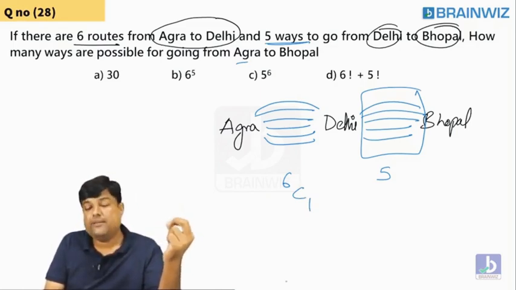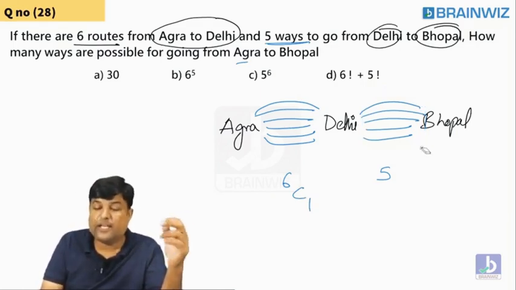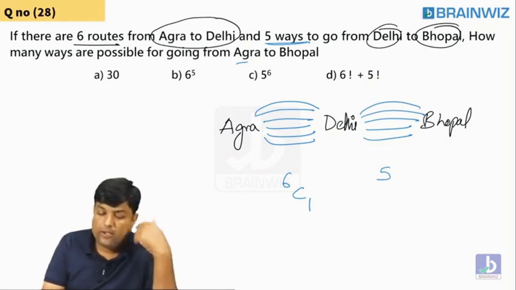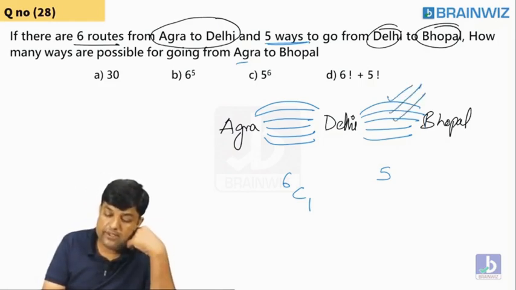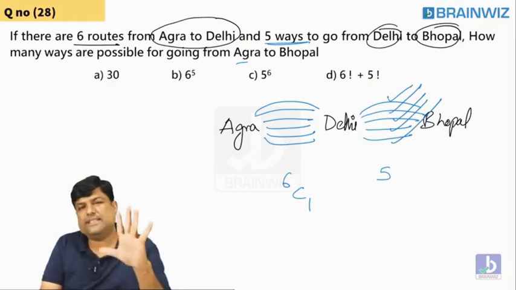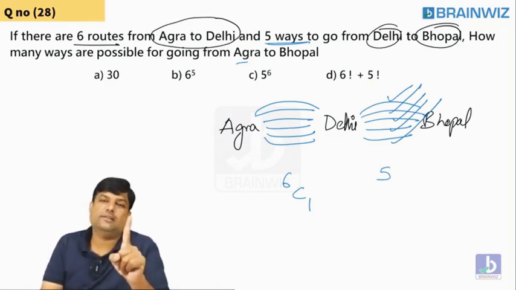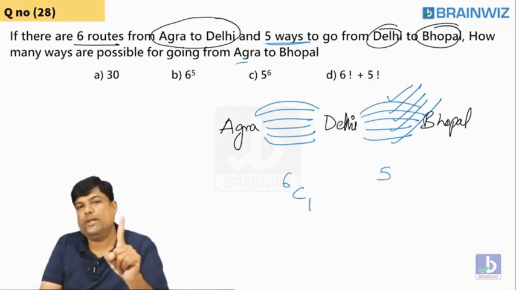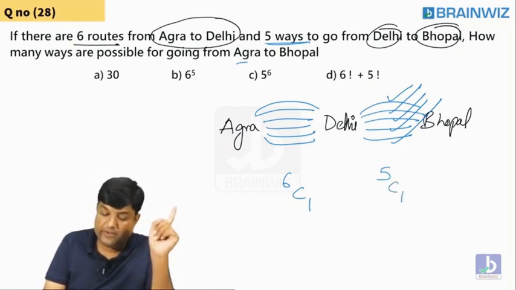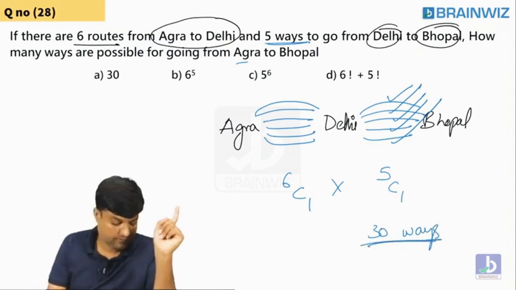Are you understanding, Priyanka? Clear? So how many buses are there from Delhi to Bhopal? Morning bus, that bus, this bus, Volvo bus. 5 buses are going on. So when you want to travel, you will select only one. Seriously, you will select only one. So 5C1. So guys, this is 30 ways we can travel from Agra to Bhopal.